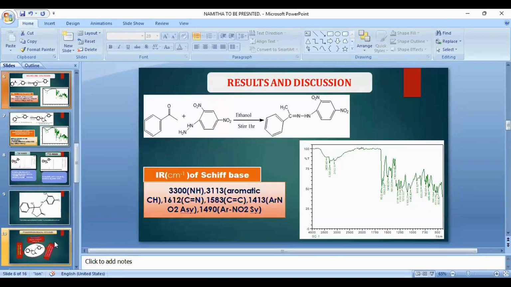This is the result and discussion, and the reaction condition and the reaction sequence are depicted here. The IR spectrum of the Schiff base was recorded, and the IR peaks were noted here.